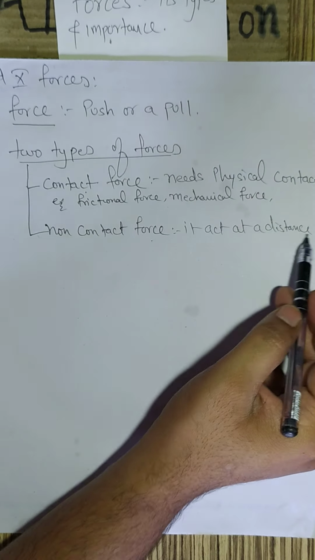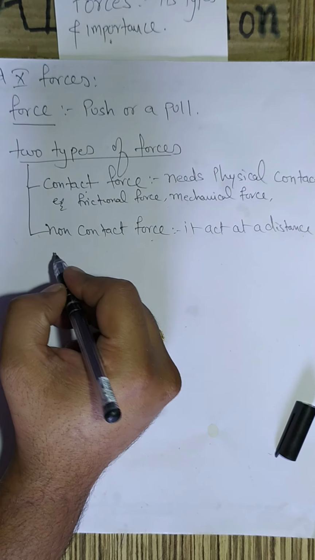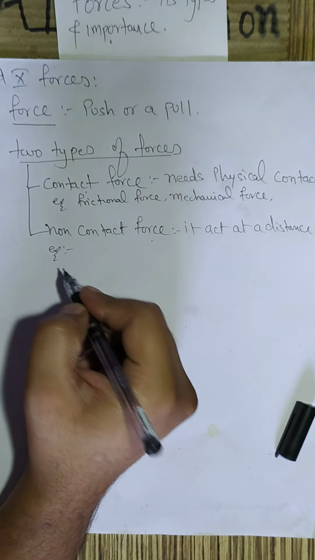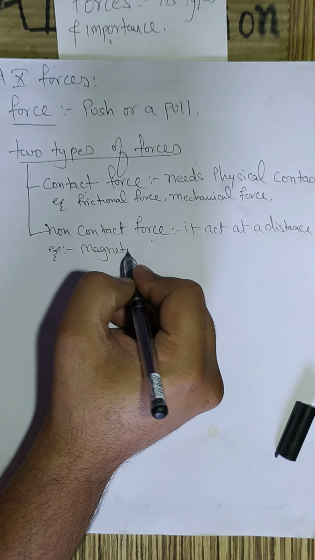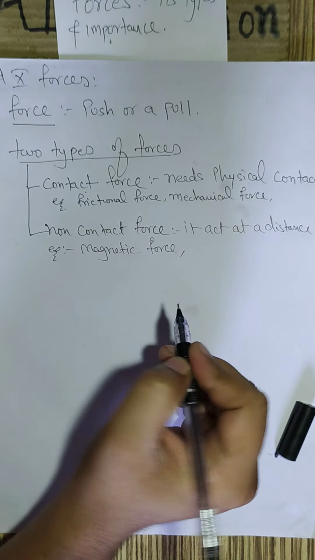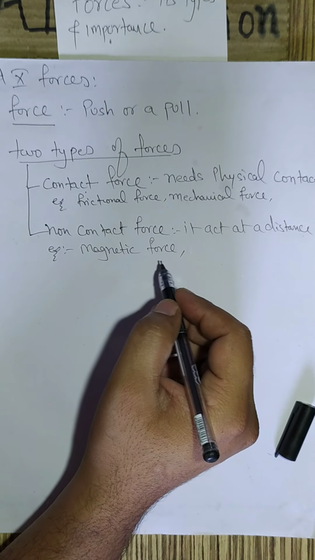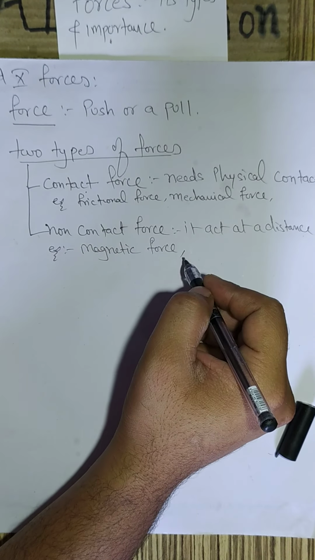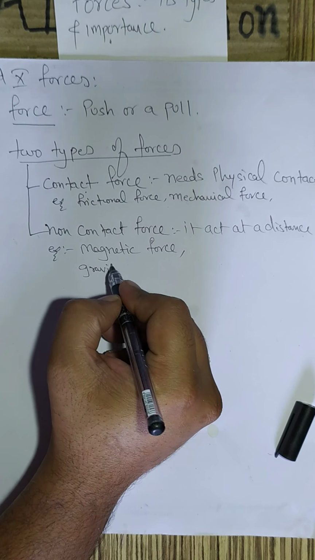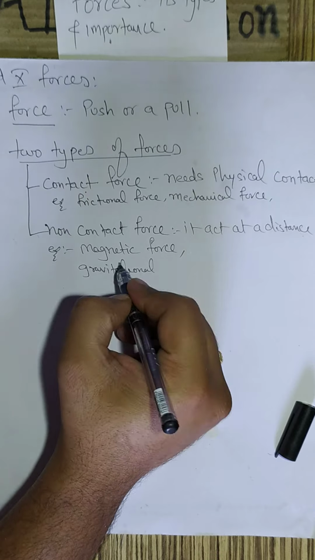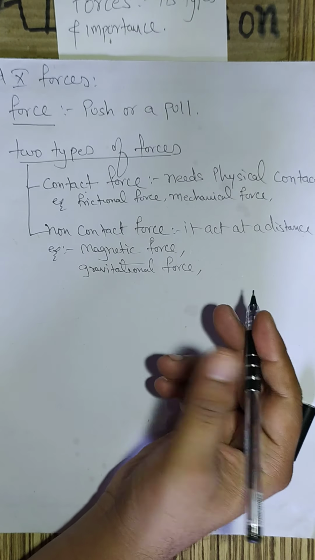Non-contact forces act at a distance, meaning they do not need any physical contact. The examples include magnetic force. Magnetic force is the force acting between two magnets or magnetic materials. Gravitational force is a force acting between two bodies.